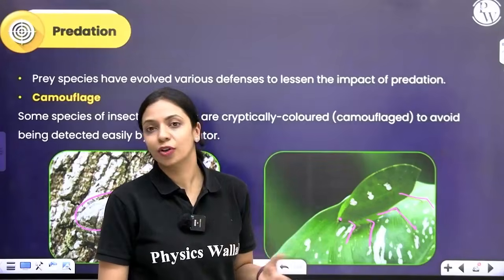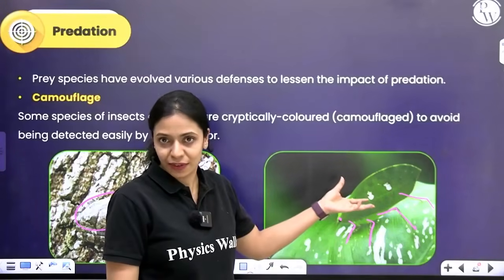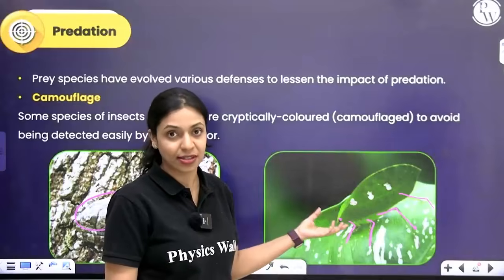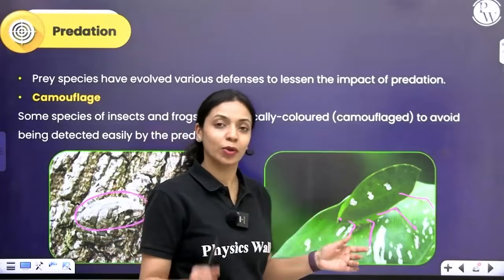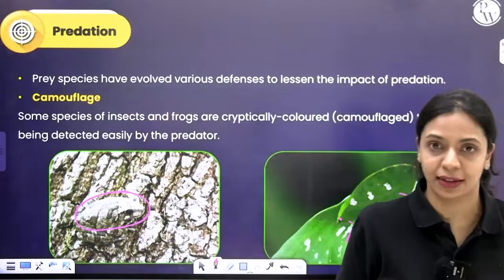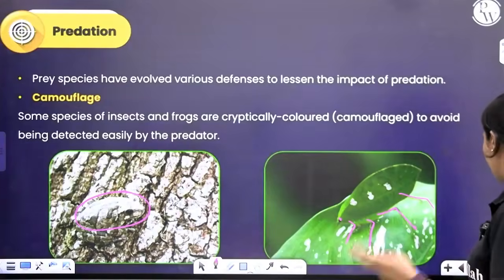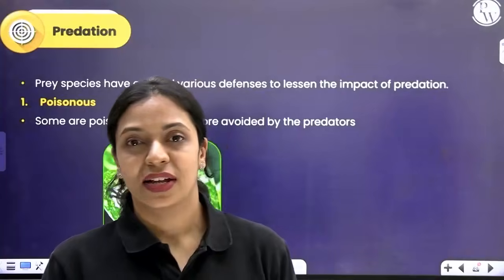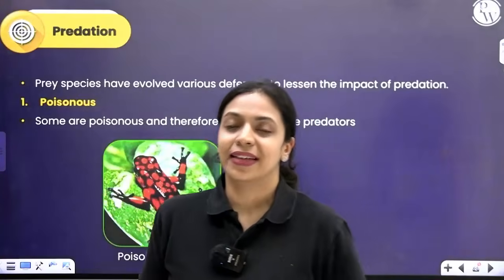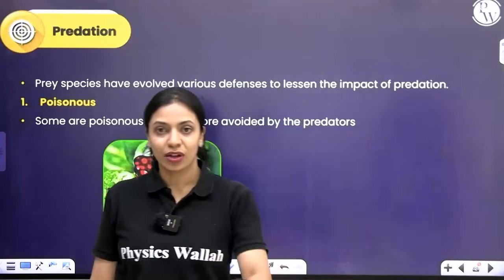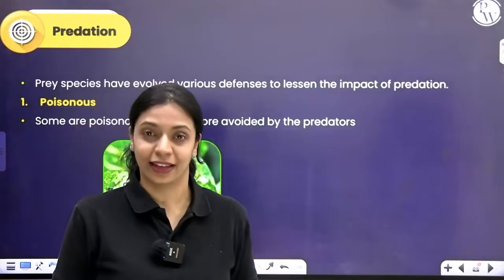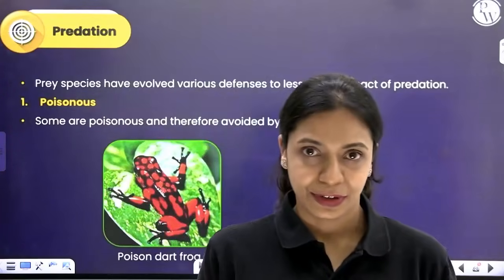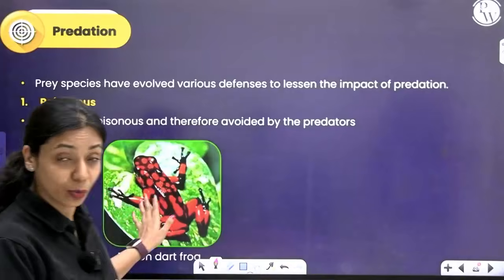So any bird or any other reptile which could potentially feed on this will not even notice this insect, right? So that way it will reduce its chances of being detected by the predator. Secondly, it could be poisonous. If it is poisonous and releases certain toxins, then the animals will realize that if you consume this, you will fall sick and you could die. So they will avoid feeding on such animals. Okay, it could be poisonous also.